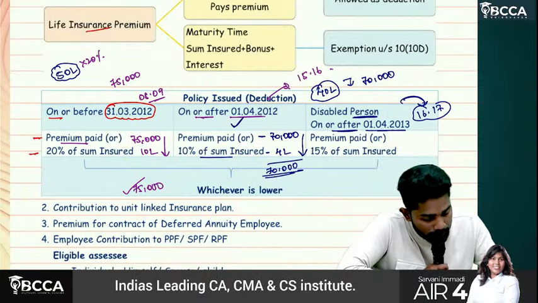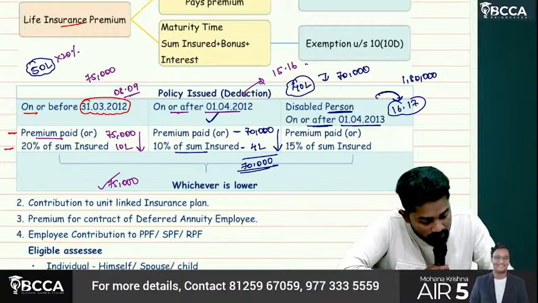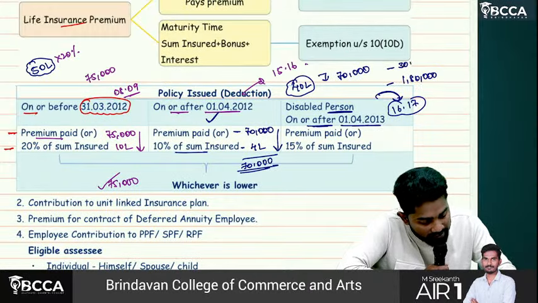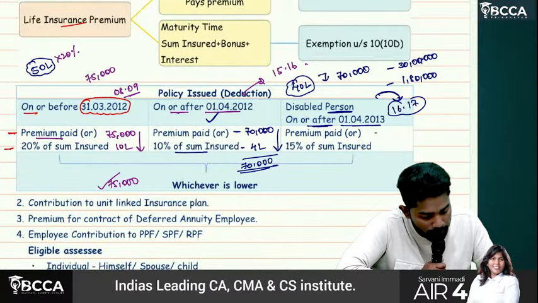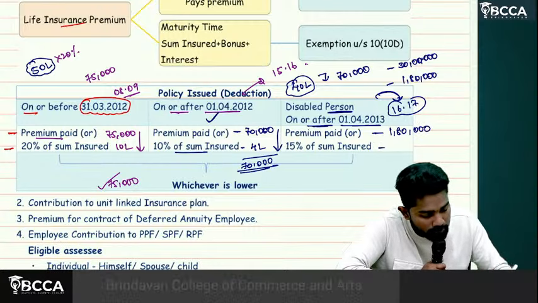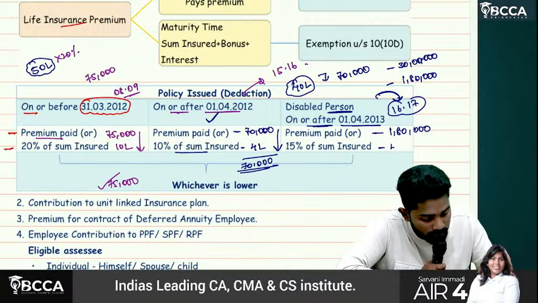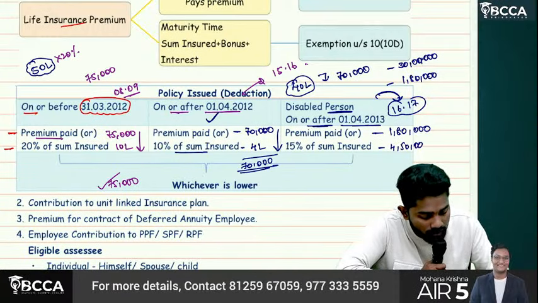Let's say the premium paid is 1,80,000, whereas the sum insured is 30 lakhs. So premium paid is 1,80,000, and the sum insured is 30 lakhs. 30 lakhs into 15%, how much? 4,50,000. Out of these two, whichever is lower.